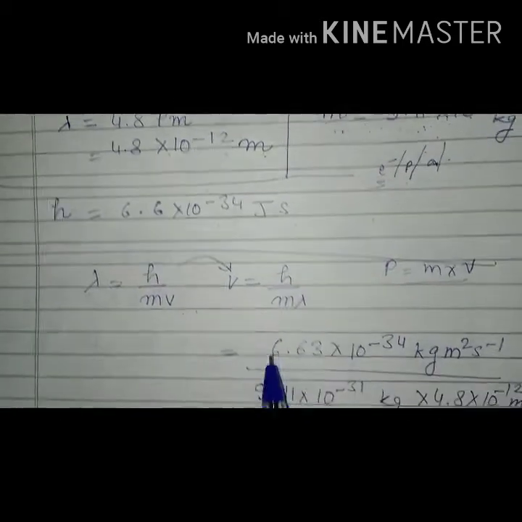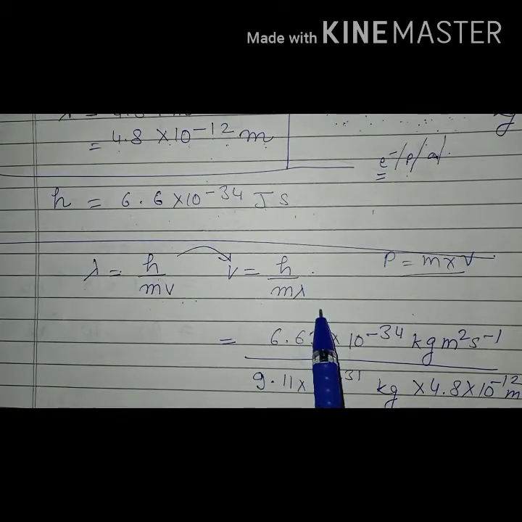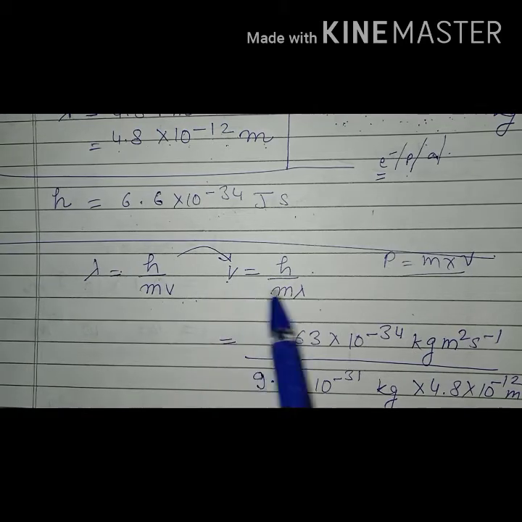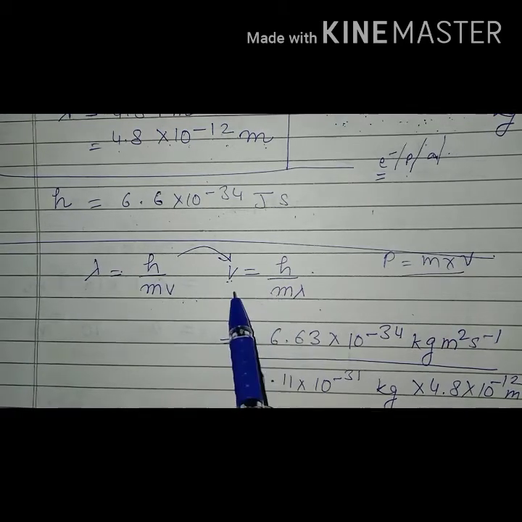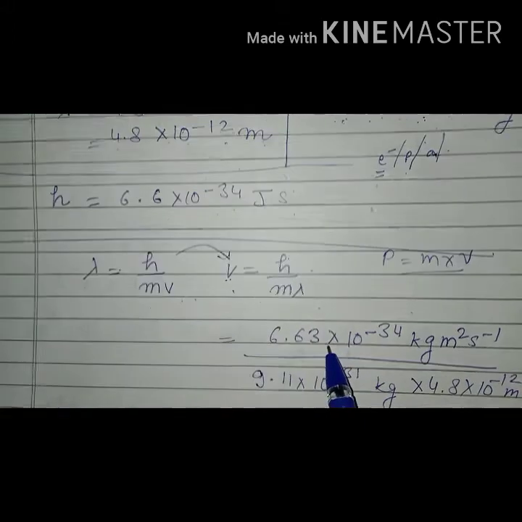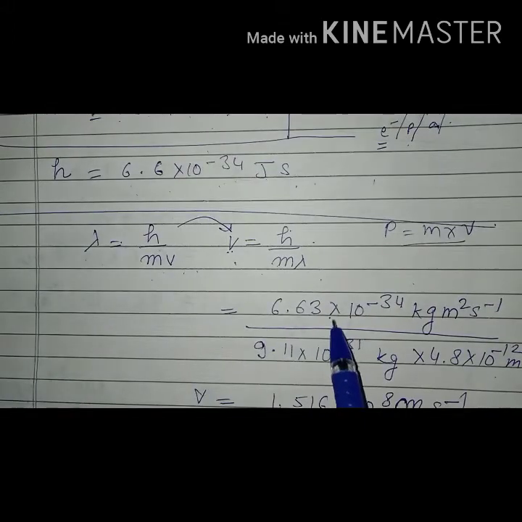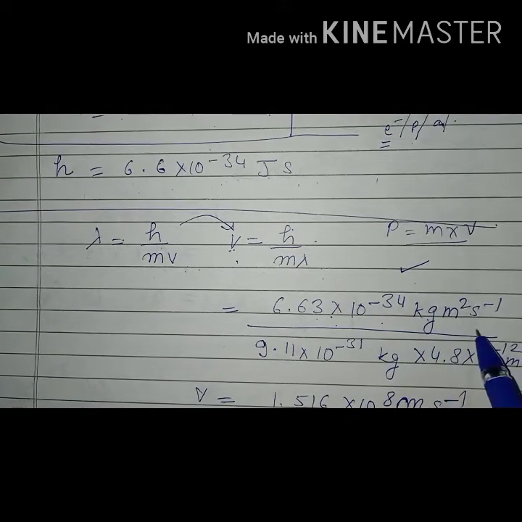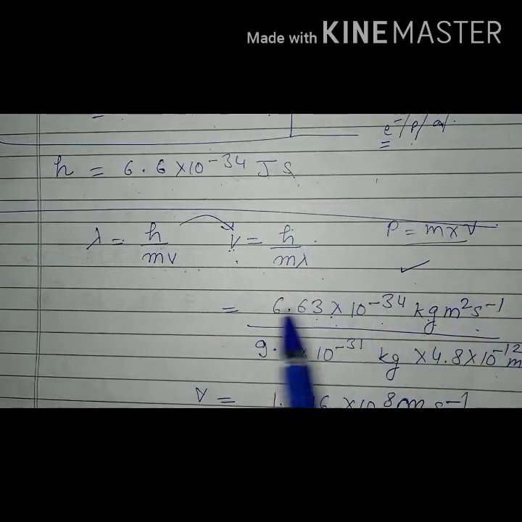Okay, so in this equation we calculate v. Planck constant is this. First of all we should know the Planck constant value in MKS, or joule second.